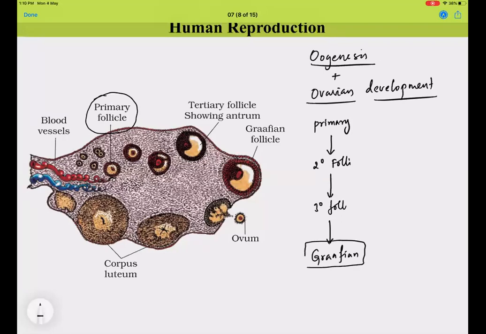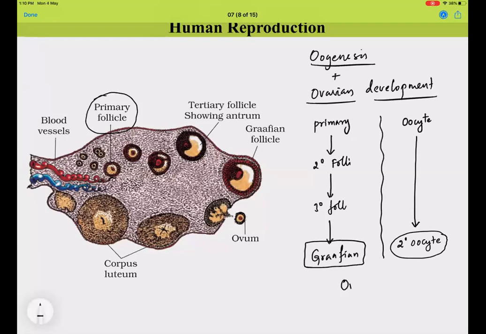While these ovarian follicles are developing, there is some other event going on hand in hand, that is, the egg mother cell or the oocyte will finally give rise to the secondary oocyte. And when the Graafian follicle matures and receives a signal from the endocrine system, the Graafian follicle will rupture to release the ovum, which is called ovulation. And this ovulation will lead to the formation of the corpus luteum.